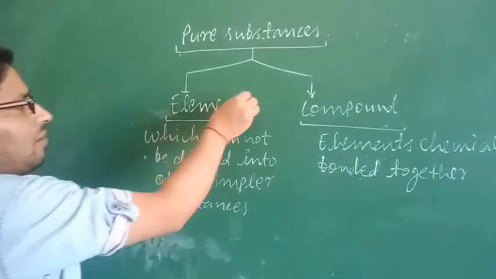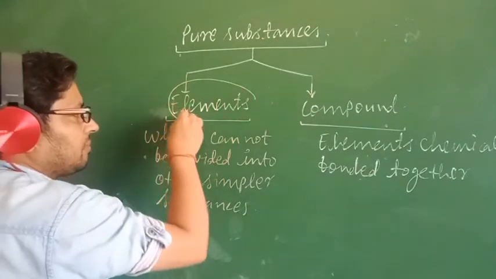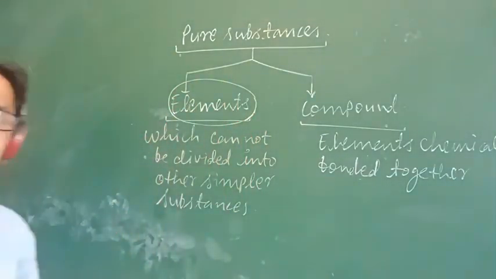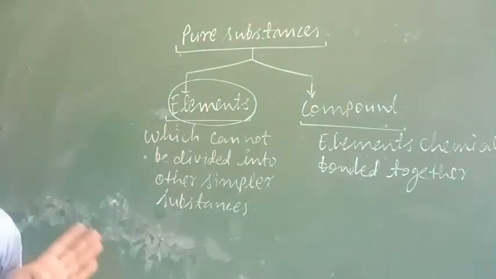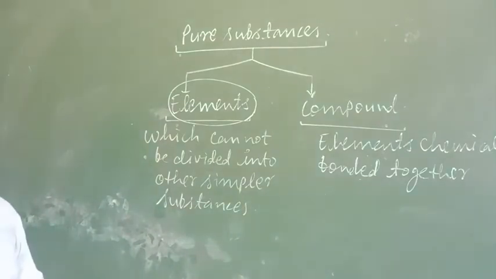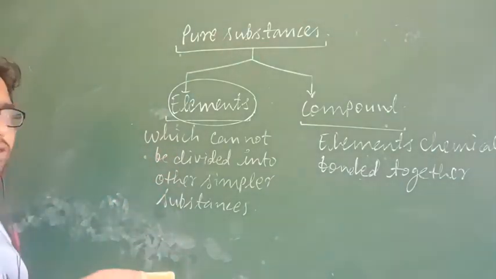Now we have to divide the elements again, in three forms: one is metal, second is non-metal, and third is metalloid. Now let's see how we divide the elements. That I am going to discuss with you now: classification of elements.